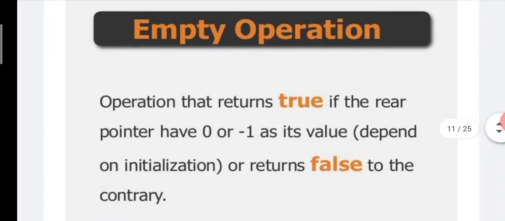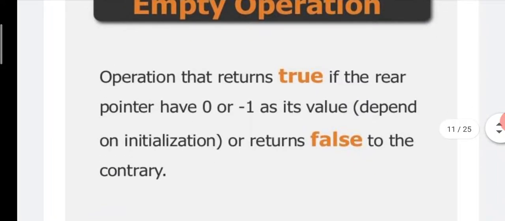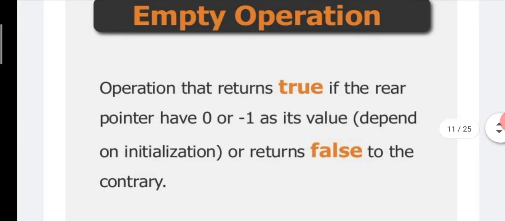The second operation is empty operation. Operation that returns true if the rear pointer has -1. I am reading here -1, not 0, because already we discussed in the previous slide, in the array we start from 0. That's why I have taken -1 as its value. See carefully, the operation returns true if the rear pointer has -1 as its value.